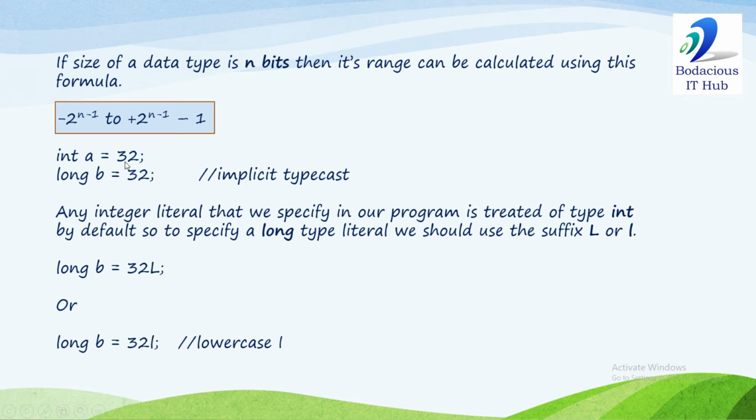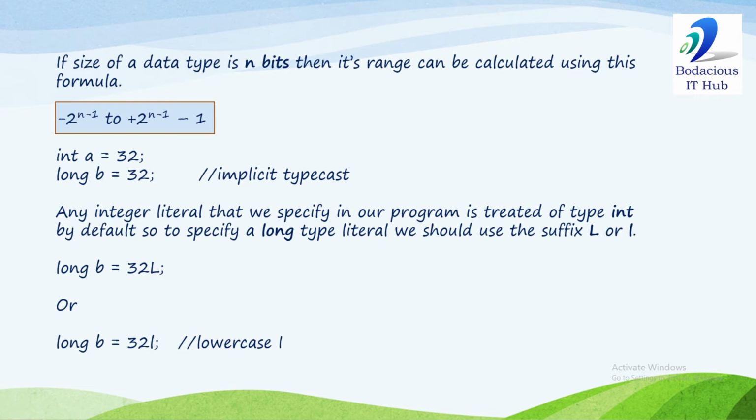So in this statement, we are assigning a 4 byte value to a 4 byte variable. And in this statement, we are assigning a 4 byte value to an 8 byte variable. So this is an example of widening, and as we discussed, in case of widening, implicit typecast takes place. So at runtime, this 4 byte value will be converted to an 8 byte value. Then it will be assigned to long.